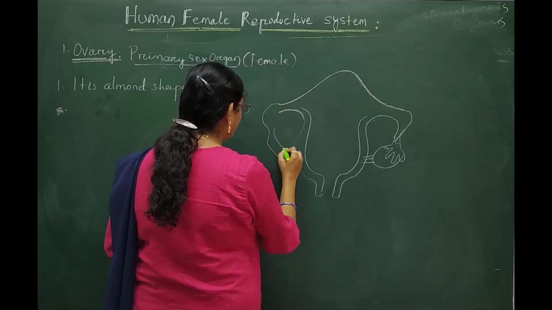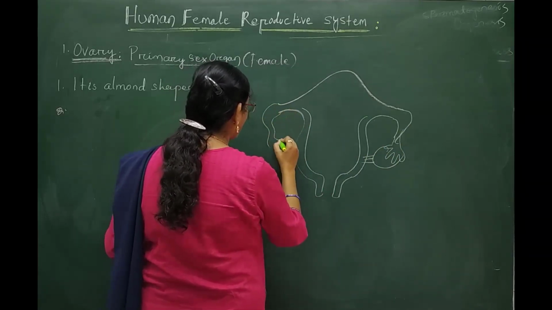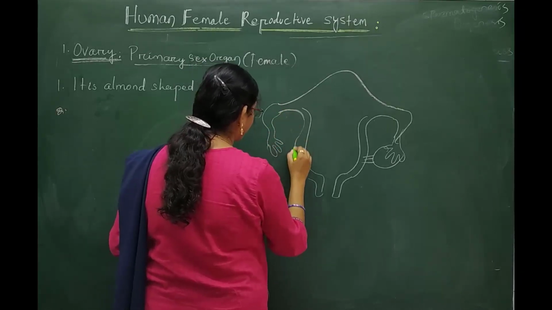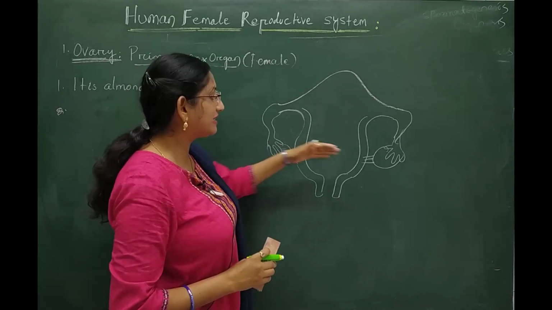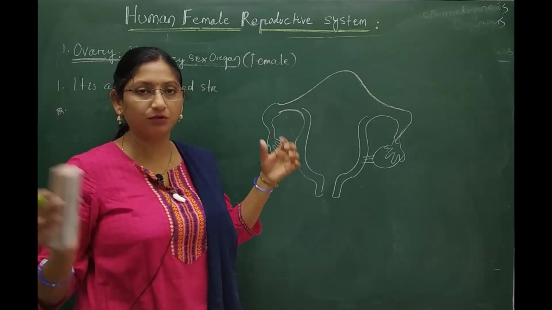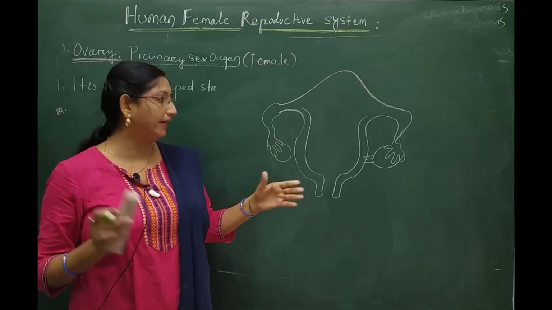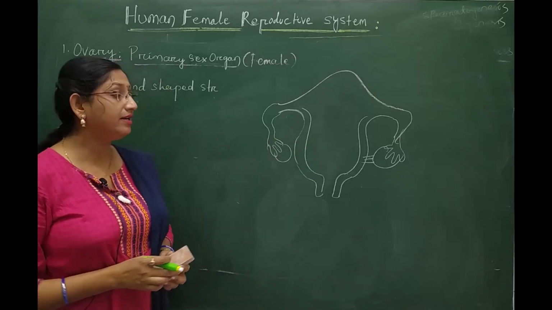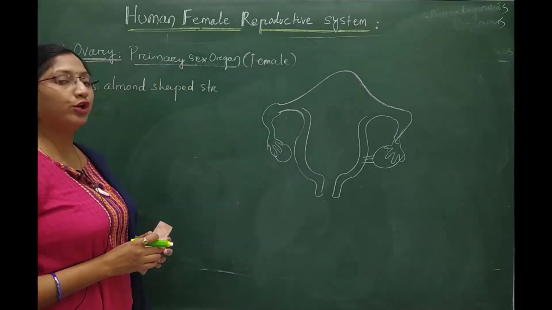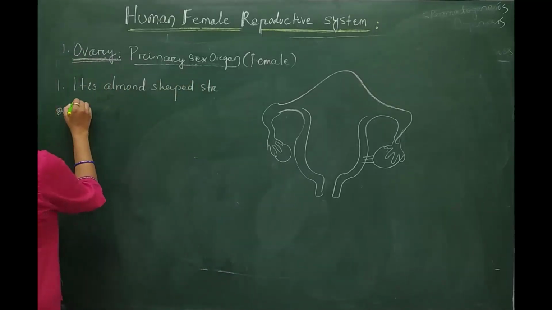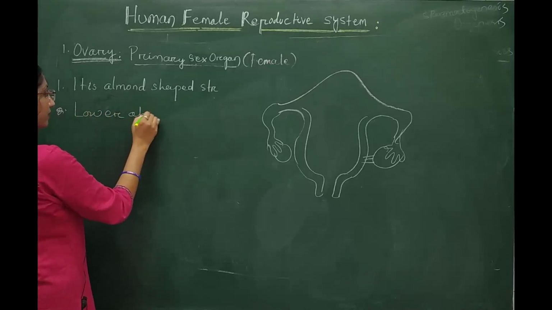The two ovaries, or a pair of ovaries, are found at each side of the uterus of the female reproductive part, and they are present in the lower abdomen.